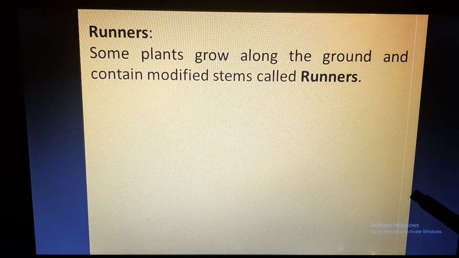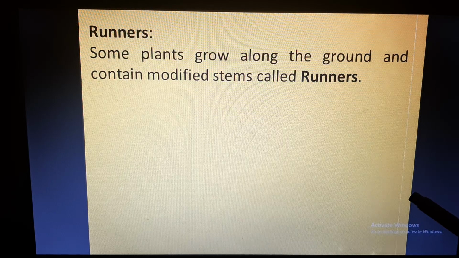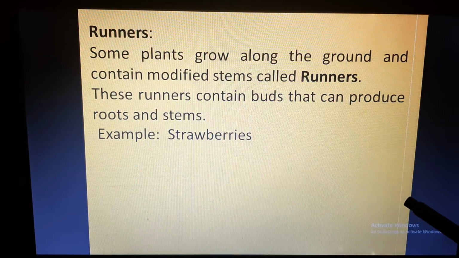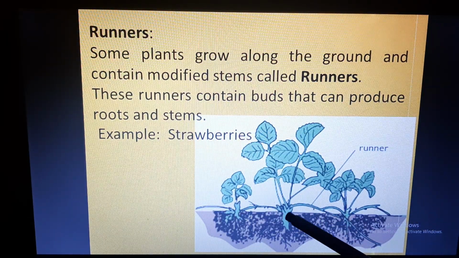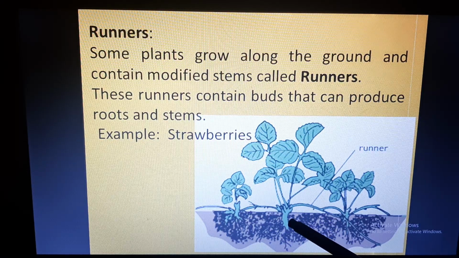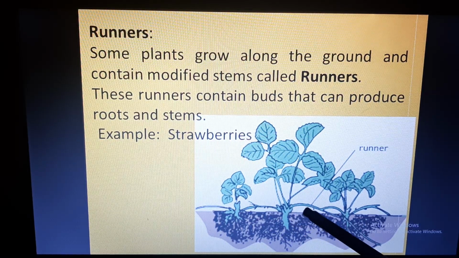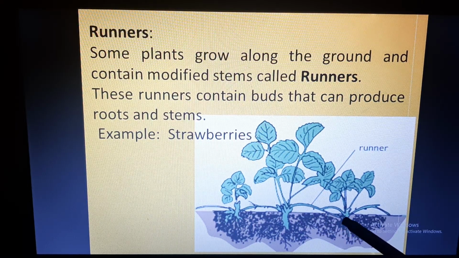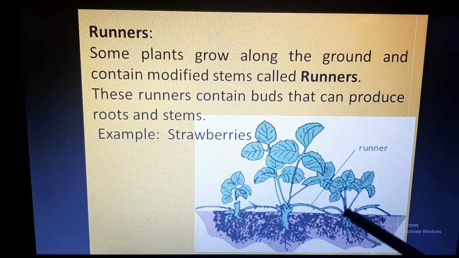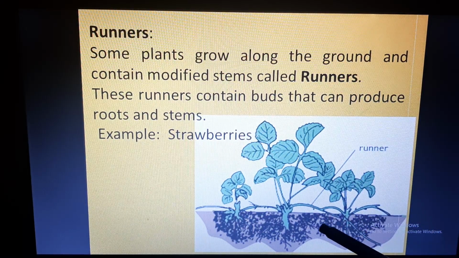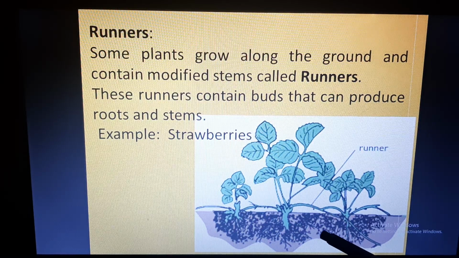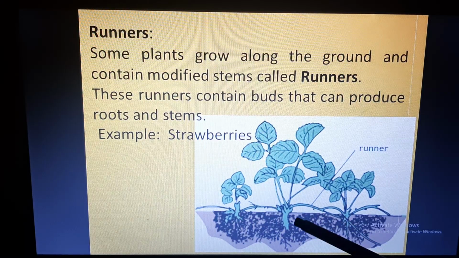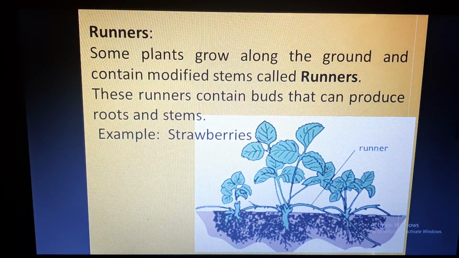Runners. Again, these are modified stems, and they are called runners. These runners contain buds that can produce roots as well as stems. Example, strawberries. Here you see, this is the plant, or this is the hub of the strawberry, and this is the stem. This stem is a modified stem which is called a runner. Whenever it makes contact with the soil, it starts developing roots and shoots. In a similar way, the common grass which we observe, doob ghas as we call it in Hindi, or mint, also propagate through runners.